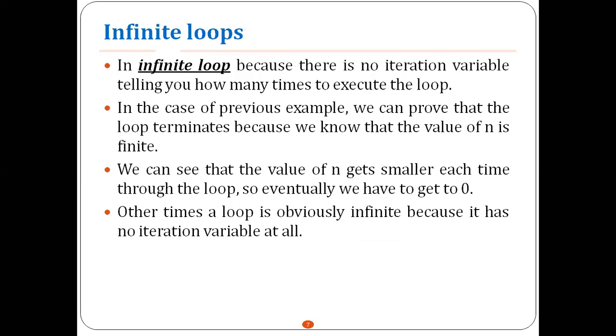But if you have not specified the number of times each instruction can execute, your program will enter into an infinite loop. In the case of the previous example, we can prove that the loop terminates because you know that the value of n is finite. The value of n gets smaller each time through the loop, so eventually we have to get it to 0. For each iteration, we are decrementing the value of n. After 5 iterations, it becomes 0. When it becomes 0, the condition fails or becomes false, so your execution control will come out of the loop.